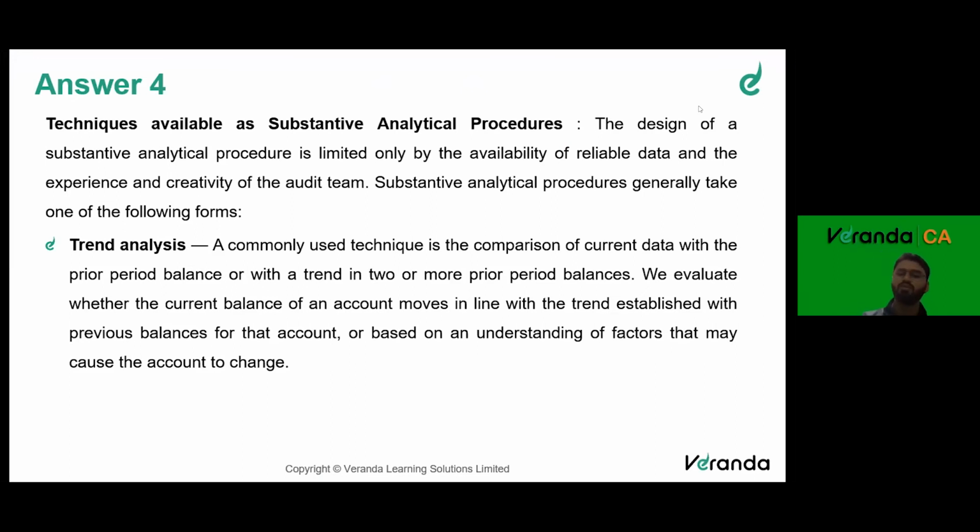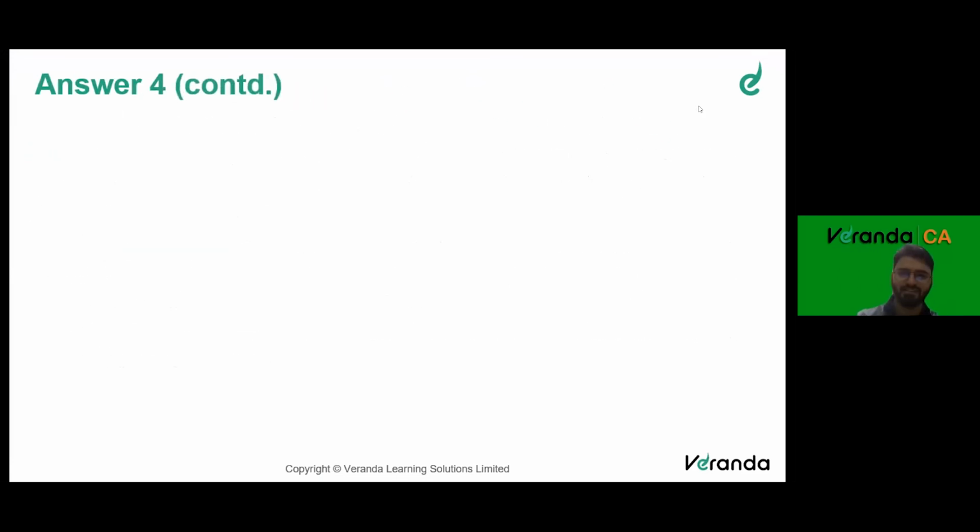Or with the trend in 2 or more prior period balances, we evaluate whether the current balance of an account moves in line with the trend established with the prior balances for that account, or based on an understanding of factors that may cause the account to change. So whether it is going in the same trend or there's a deviation, if there's a deviation, why the deviation? That is something which we'll have to ask the management.